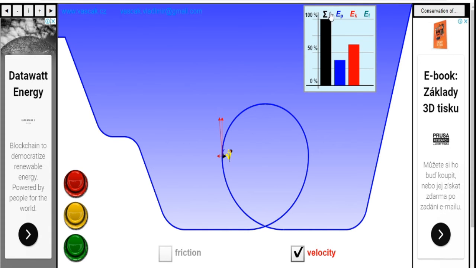But still the total amount of energy is constant. Now if you observe again, potential energy has increased because he has reached a height. When compared to this, he has reached almost 50% of the height. So hence he has gained 50% of potential energy and kinetic energy started decreasing.